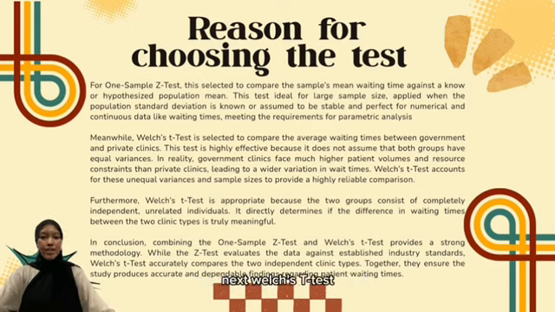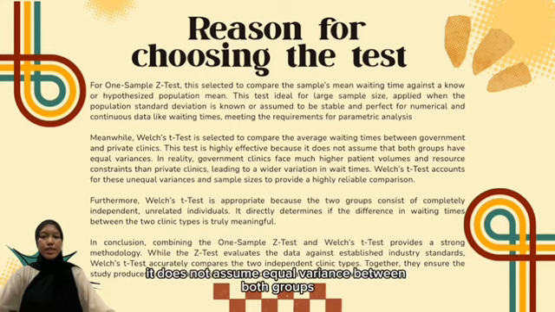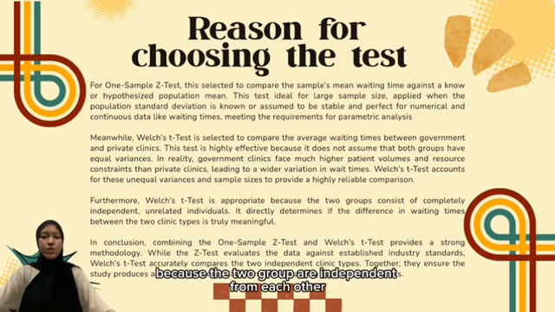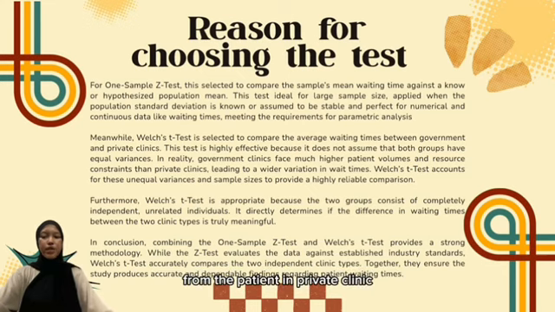Next, Welch's t-test is used to compare the average waiting time between government and private clinics. This test is more appropriate because it does not assume equal variance between both groups. In reality, government clinics usually have more patients, causing waiting time to vary more compared to private clinics. Besides that, Welch's t-test is suitable because the two groups are independent of each other, meaning the patients in government clinics are different from the patients in private clinics.